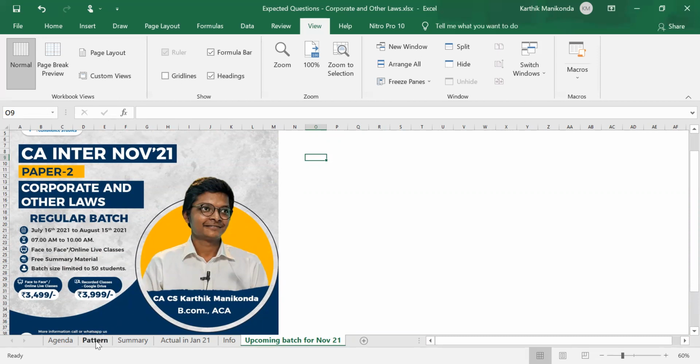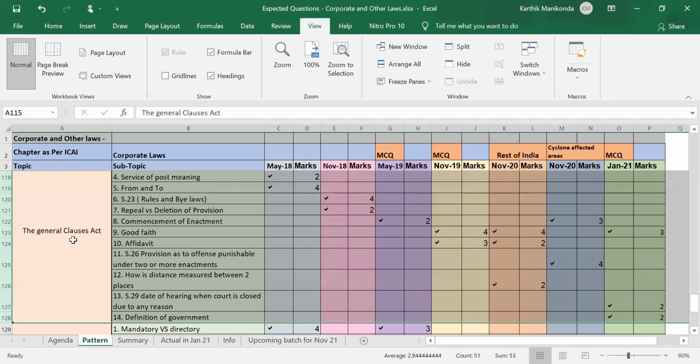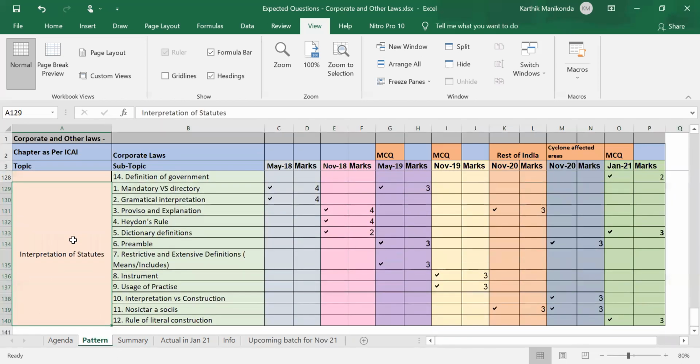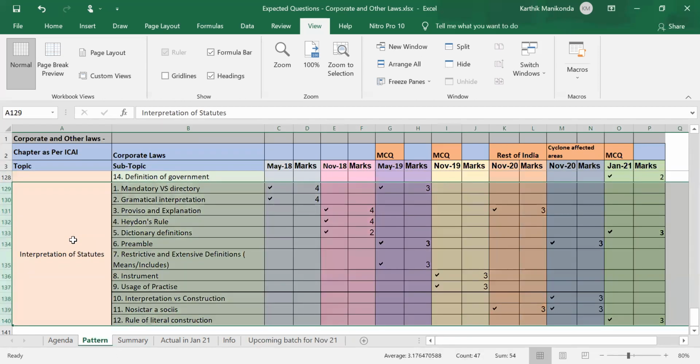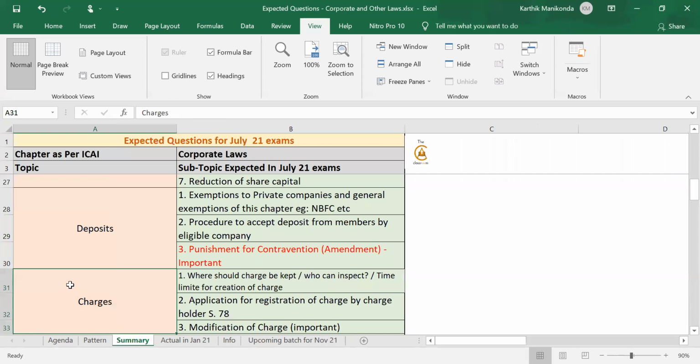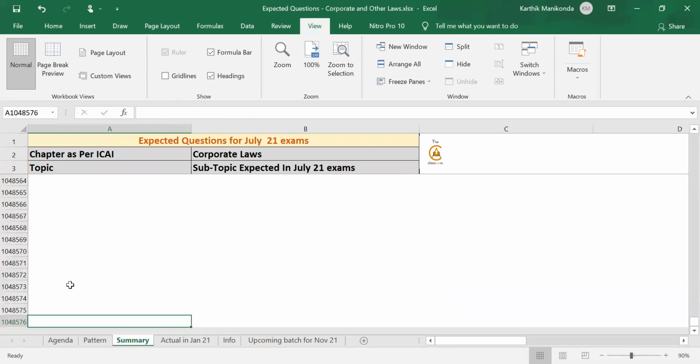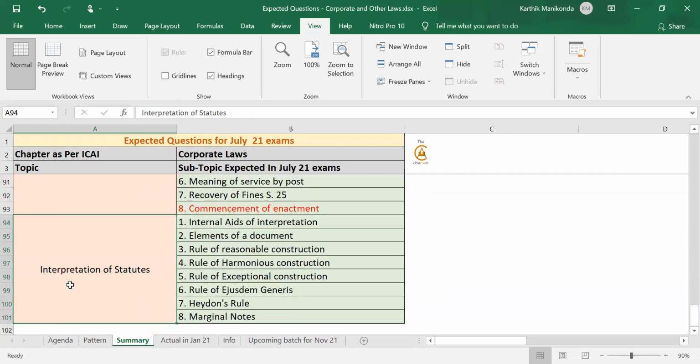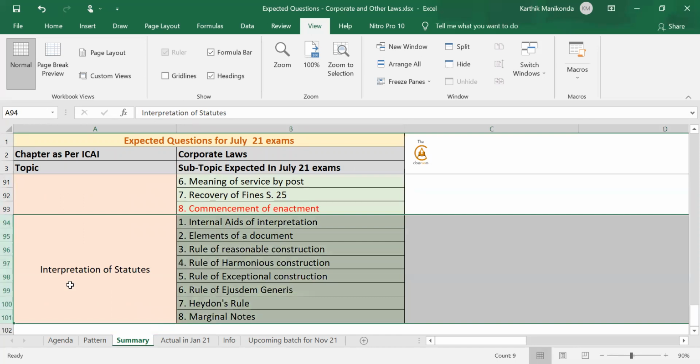Now coming back to our pattern here. Now, since I already told you about General Clause Act, let's go to interpretation of statutes. If you look at the trend right from May 18 till Jan 21, except for one or two topics like good faith, most of the topics have not been repeated. So if you come to the summary chart over here, what I have done for interpretation of statutes is I have included those topics here which are yet to be tested, plus those topics which are already tested that might be tested again.